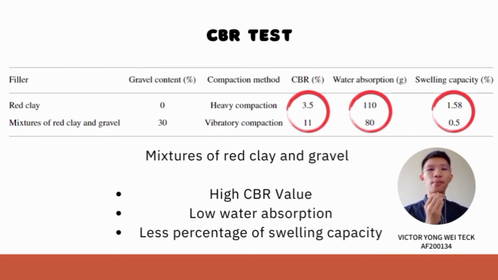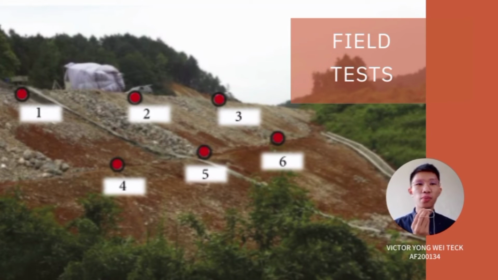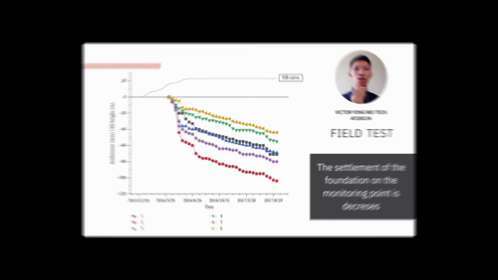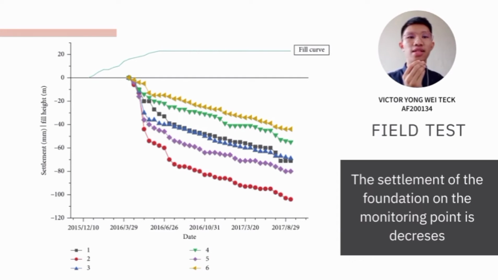After the California bearing ratio test was conducted, it cannot be denied that the mixture of red clay and gravel achieved a high CBR value, low water absorption, and a lower percentage of swelling capacity. There are 6 monitoring points in the field test on the highway in China. The field test results show that the settlement of the foundations at the 6 monitoring points decreases.